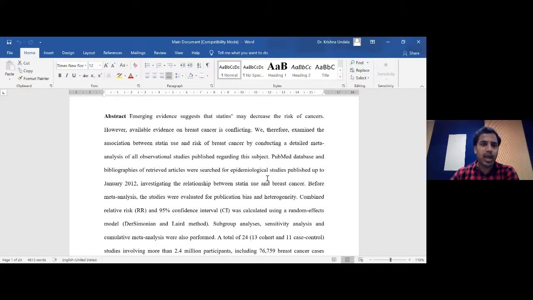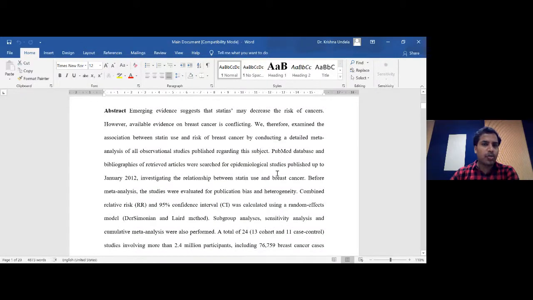So because it is going to have its own introduction, objective, methodology, results, discussion, and conclusion. So what are the parts we are going to see in a research article, the same parts, the same subheadings we are going to see even in the systematic review.